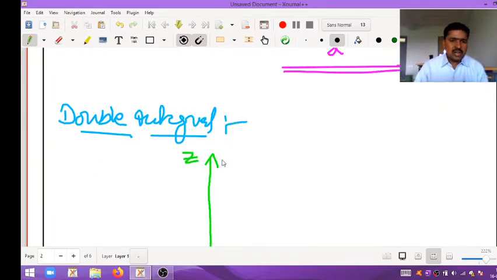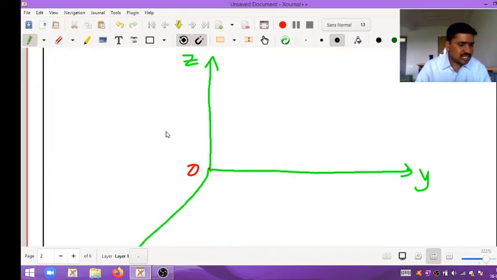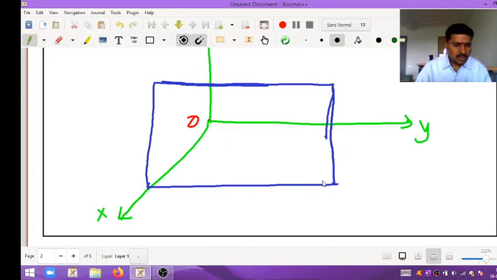Here I am considering one curved surface object, like this.